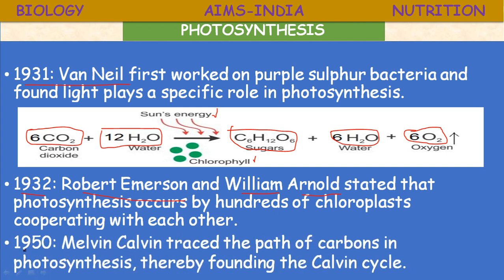Next, finally, the confirmation. In 1950, Melvin Calvin traced the path of carbon in photosynthesis, thereby founding the Calvin cycle. He introduced a concept called the Calvin cycle. It is also called the dark reaction, or the carbon fixation reaction. Further we are going to discuss it. So actually this photosynthesis occurs in two phases. One is the light phase and another one is the dark phase. The dark phase was explained by Melvin Calvin.